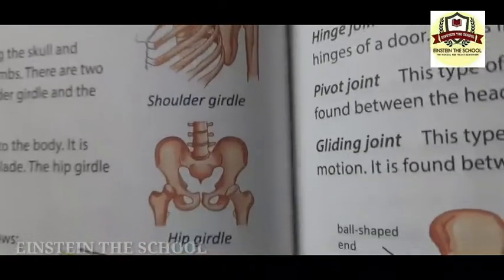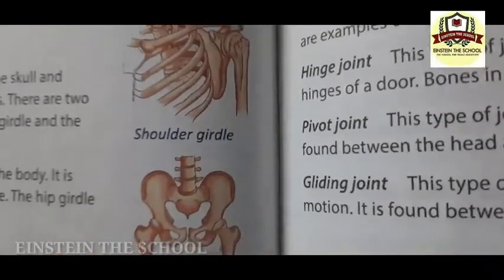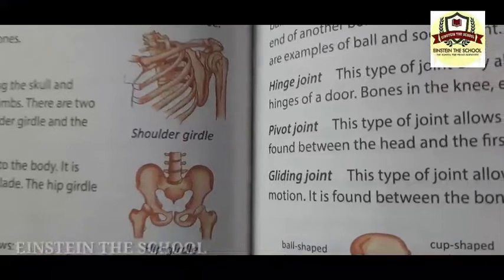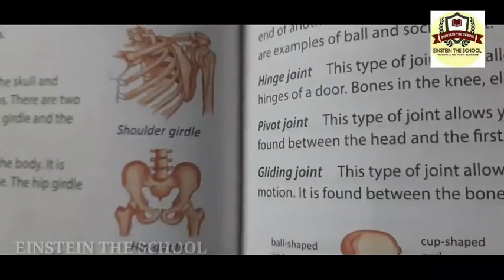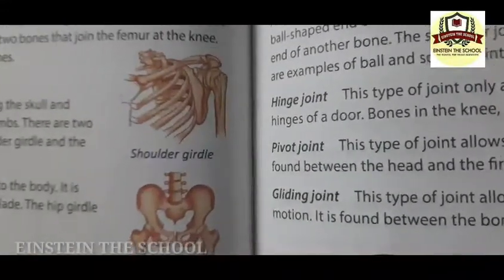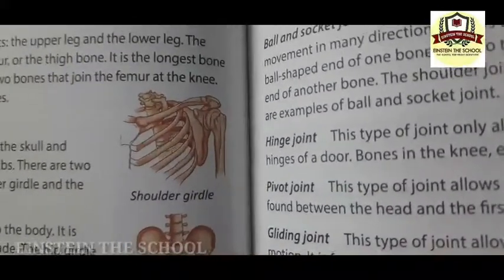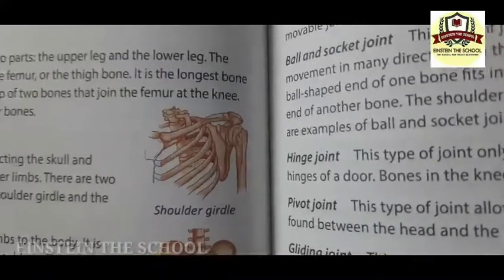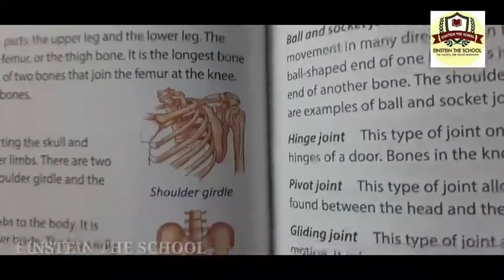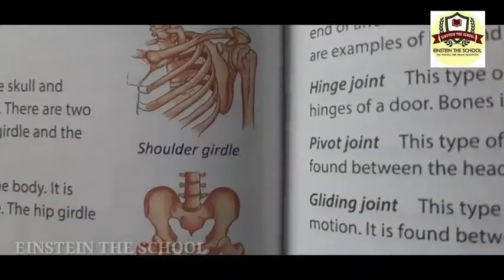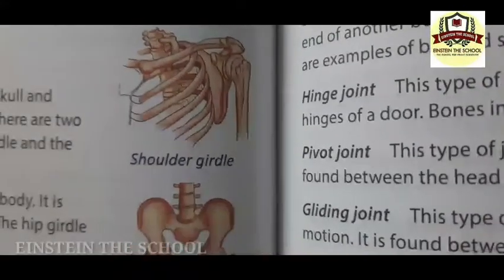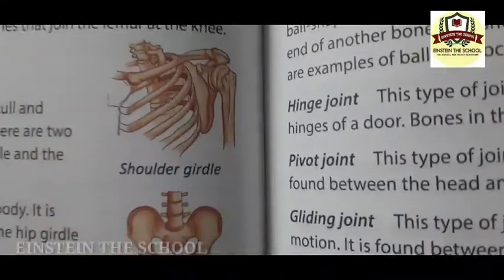There are two types of girdles: the shoulder girdle and the hip girdle. I'll show you in the skeleton also. But now let's know that these are ring-like structures, which you can see in the picture, which connect the skull and the vertebral column to the upper and the lower limbs.